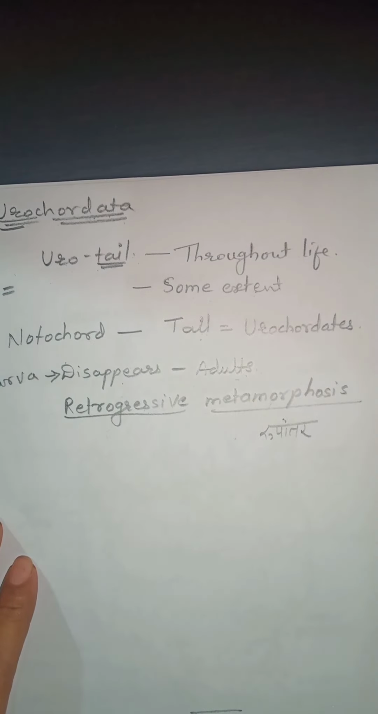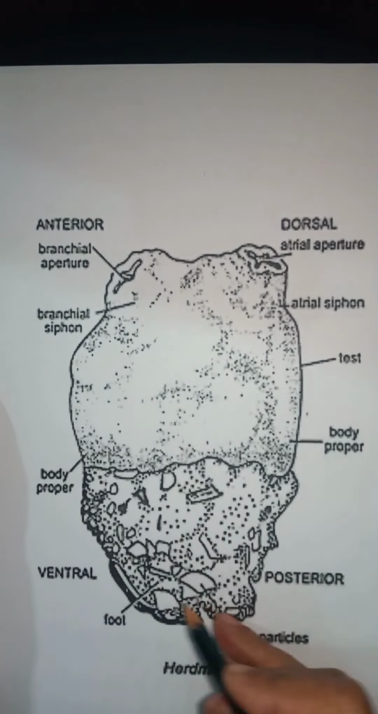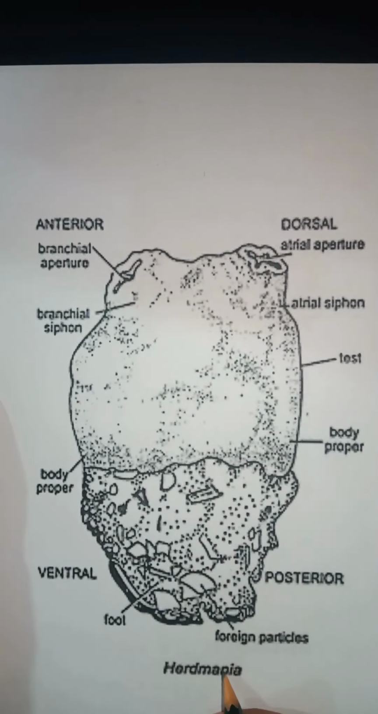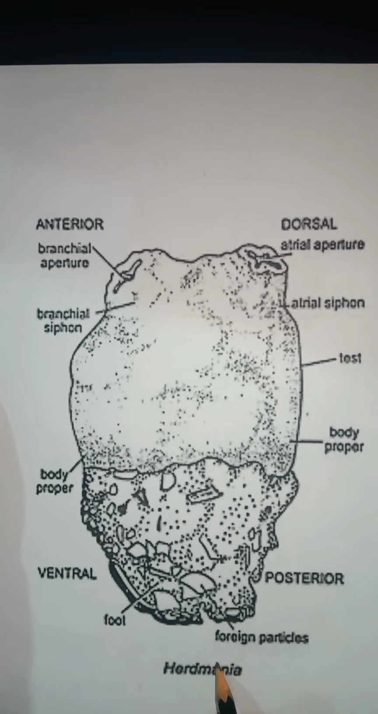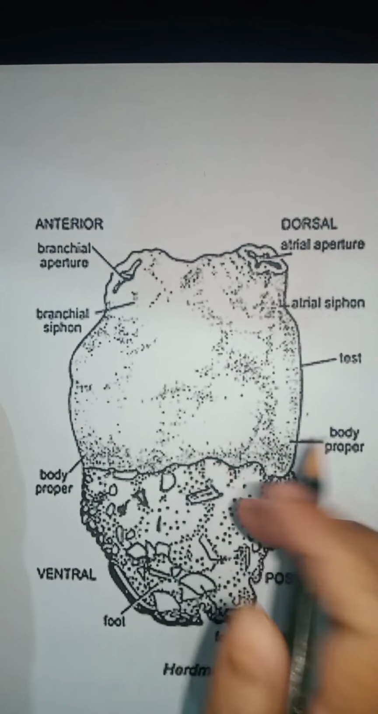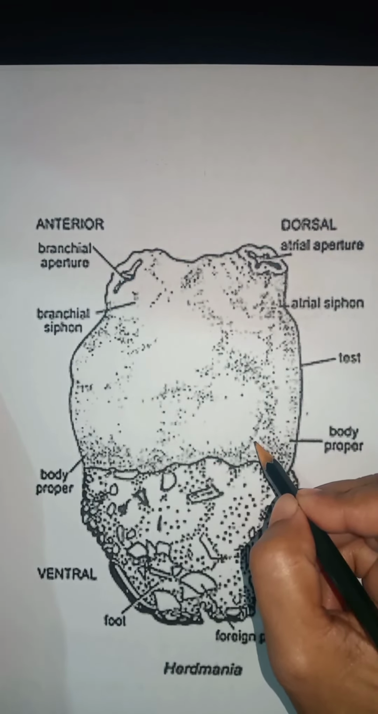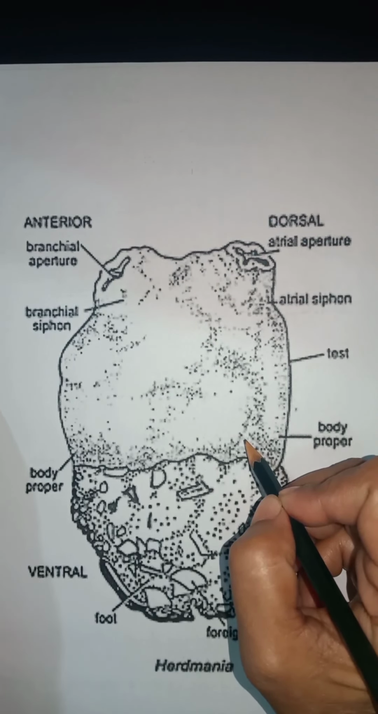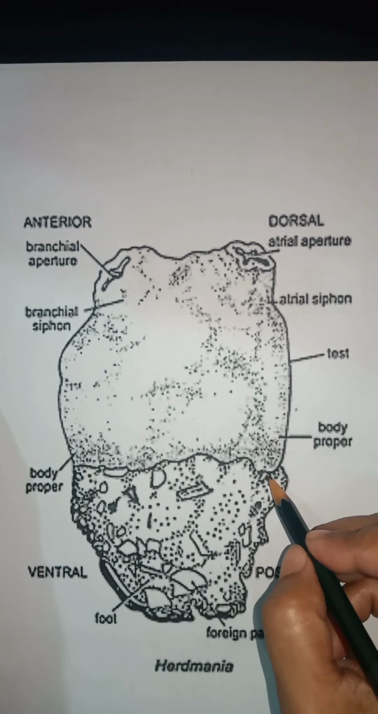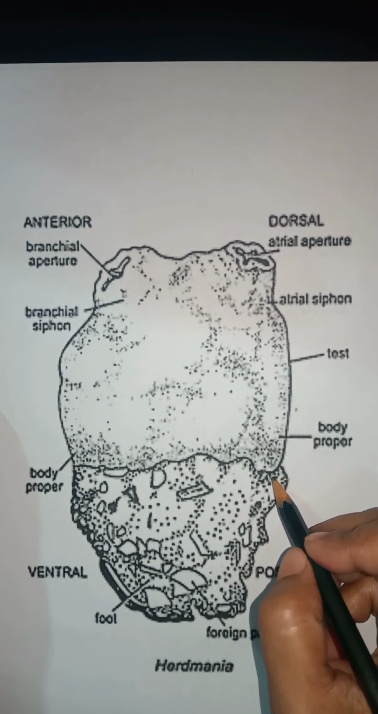It is known as retrogressive metamorphosis. This is the diagram of urochordate. The example is Herdmania. These are marine animals. That means these animals are found in sea water only. These are not found in rivers.